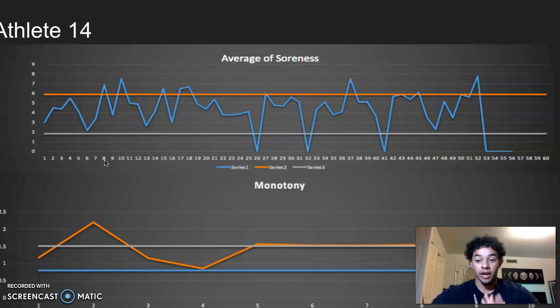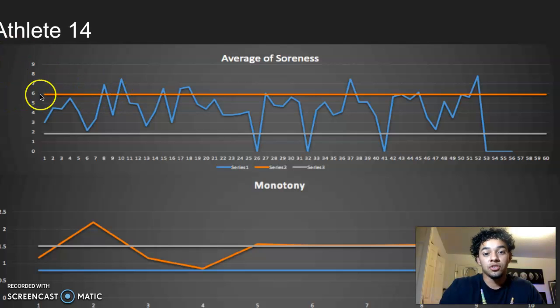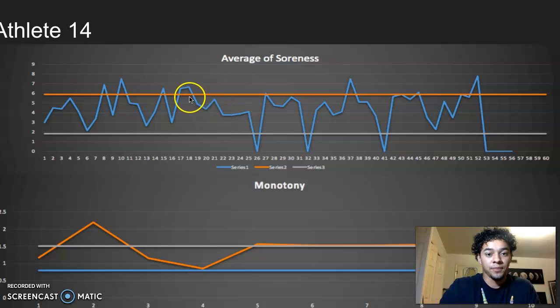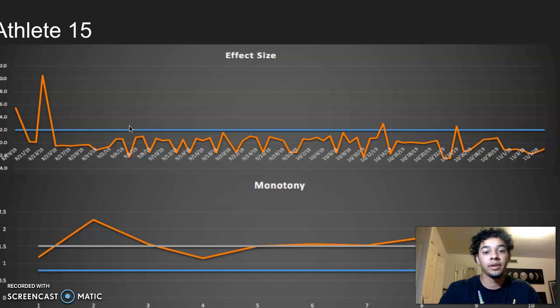I'd go to the coach and be like, hey, there's a trend with all of your athletes that they need some time off, okay? Also, there's soreness. If I was to put a trend line on this, they would be at or above the upper limit on soreness. We do not need this, okay? We need spikes, we need stimulus, and then we need some recovery for the athletes to actually maintain. Now, they're not going to get better per se in season, but at least maintain.